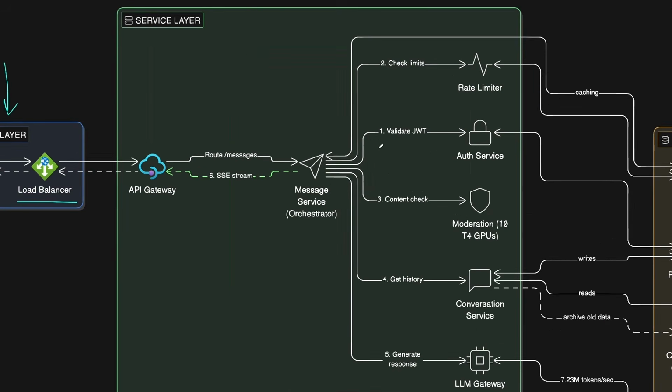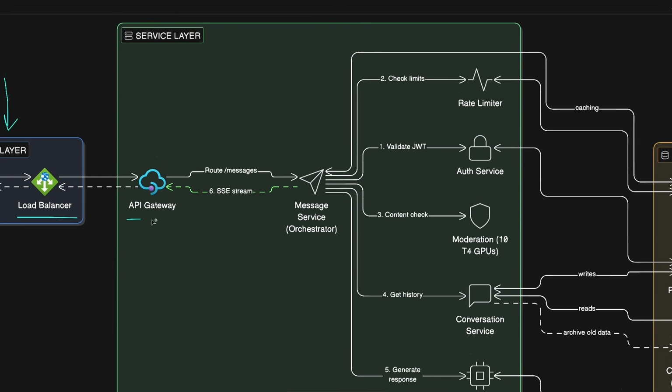Then when it comes to the service layer, in front of everything we will have an API gateway. This is the entry point where we handle the SSL termination and also routing the requests like messages between the services that we have on the backend side. The core orchestrator here will be the message service for message processing and streaming back to the API gateway through server-sent events.